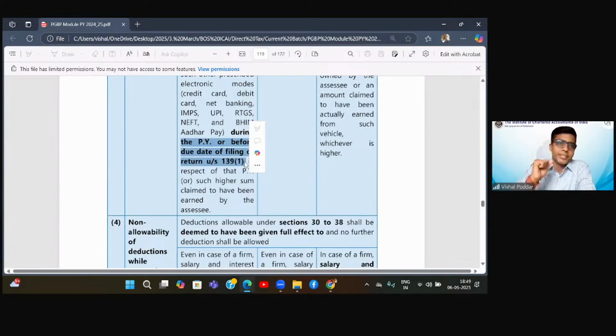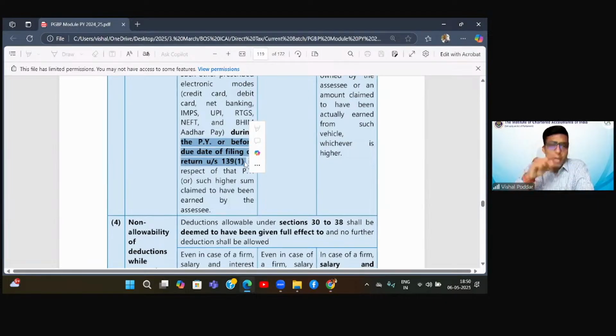Now, understand this. What if some debtors have not paid me even up to the due date of filing returns? Are they bad debts? No. They are debtors. I made them follow up. They say, sir, I will pay, and I am also okay, because in businesses we allow 4 months, 5 months, 6 months, and it was just the last March month's sales. So possibility they may not have paid me in those 3-4 months. My due date has come.